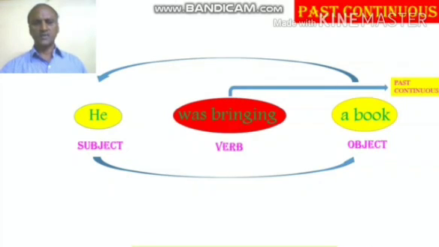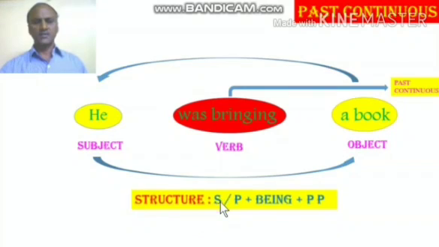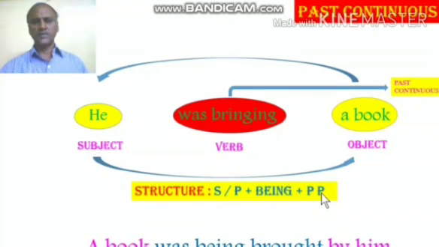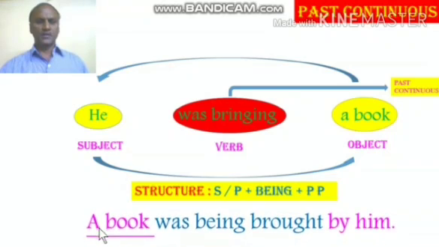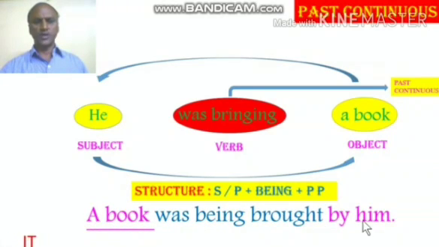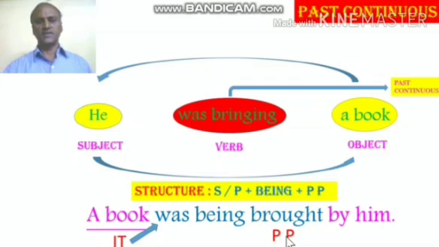Hence, the structure to be followed is singular/plural plus being plus past participle. And the answer is: a book was being brought by him. A book, when you reduce the subject into personal number, it becomes it. Since it is singular, the verb has to be singular. Next, being as given in the structure. And finally, you have got the past participle. For the word bring, the past participle is brought. Hence, we get the answer: a book was being brought by him.